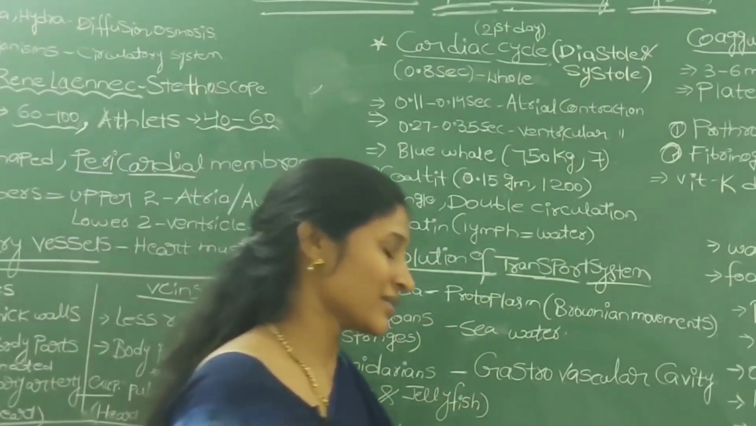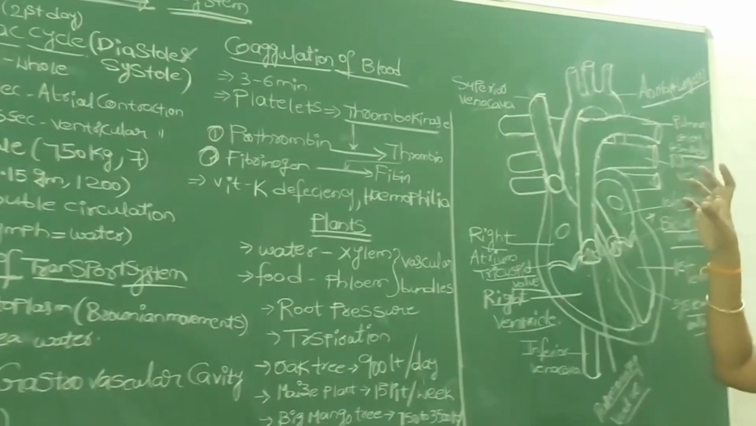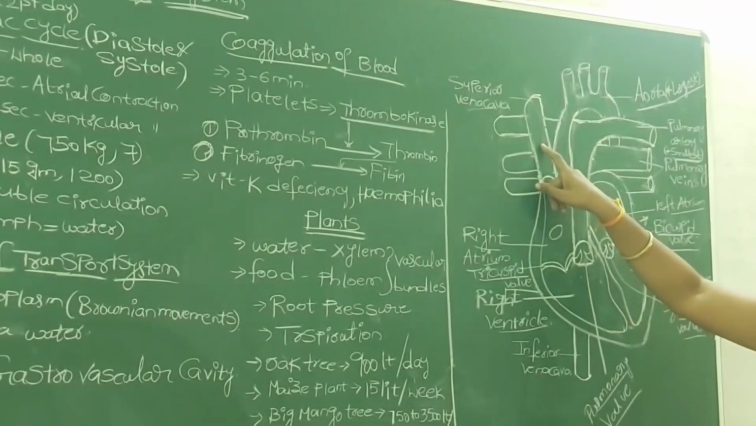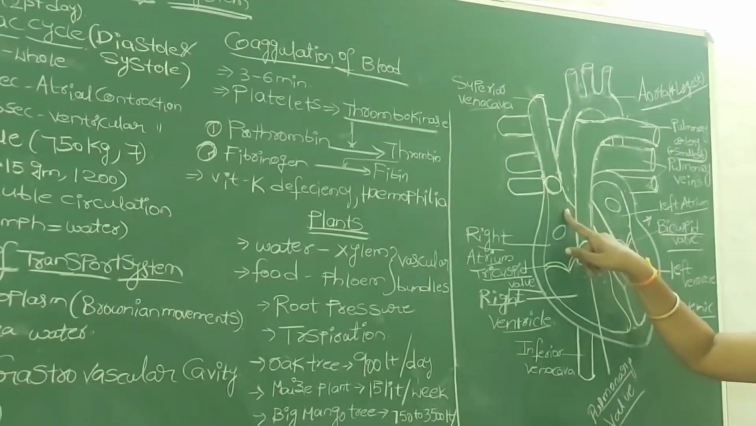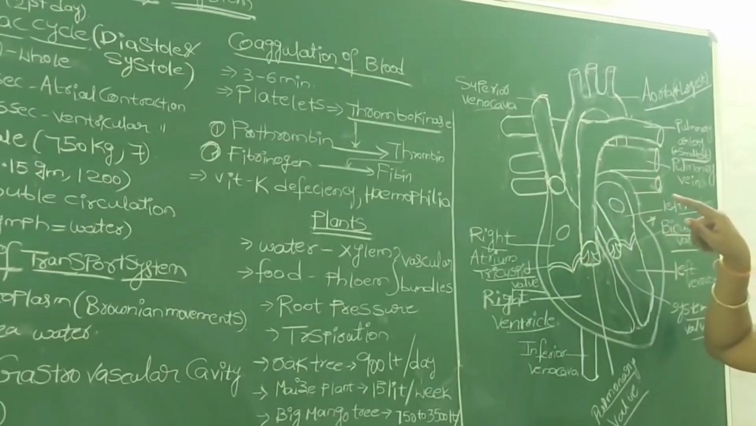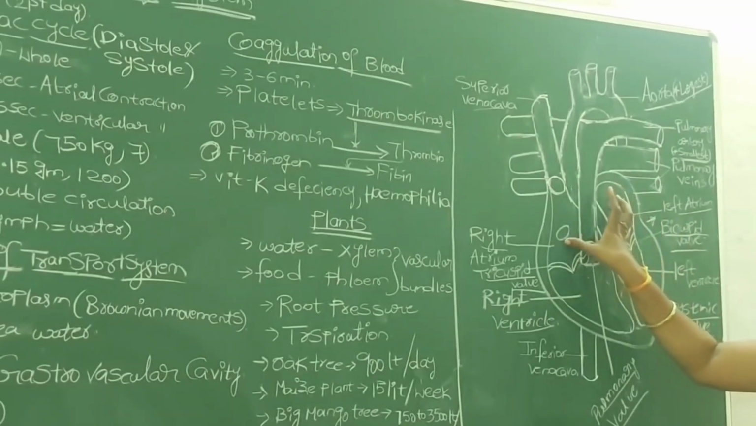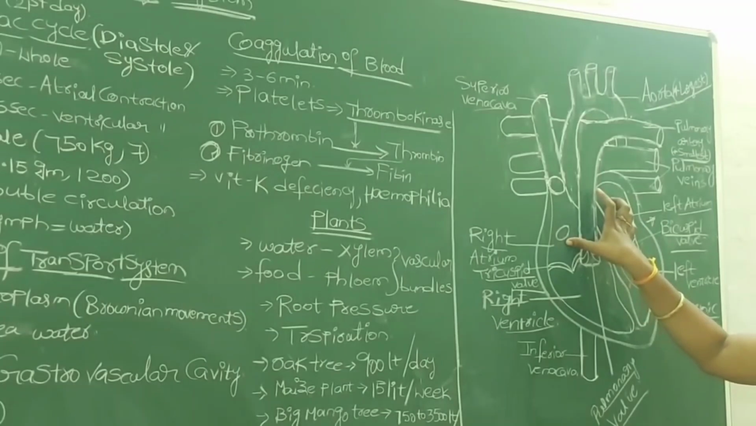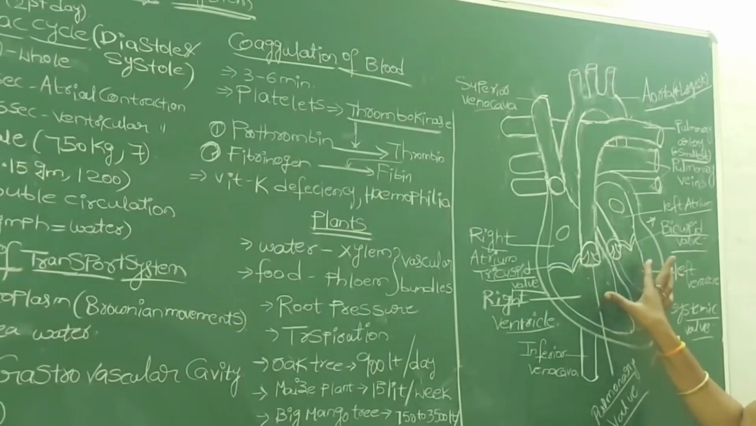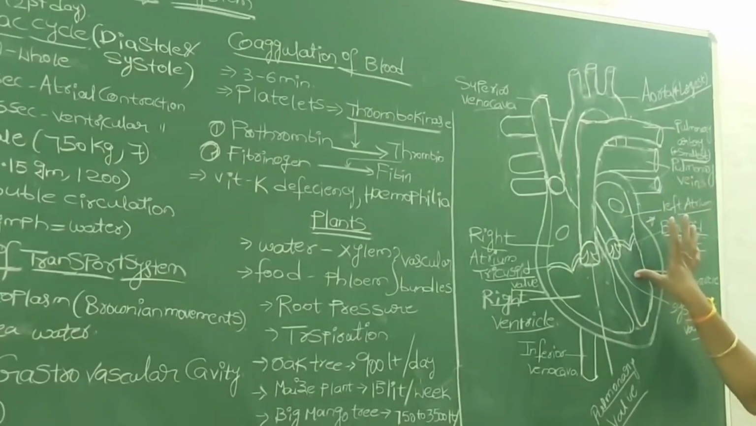To observe the cardiac cycle, we again go to the diagram. First of all, the superior vena cava and inferior vena cava collect deoxygenated blood and open into the right auricle. At the same time, the two pulmonary veins collect oxygenated blood from the lungs and open into the left atrium, or left auricle. Once the auricles or atria are filled with blood, the blood from the atria enters both ventricles: from the right atrium into the right ventricle, and from the left atrium into the left ventricle.